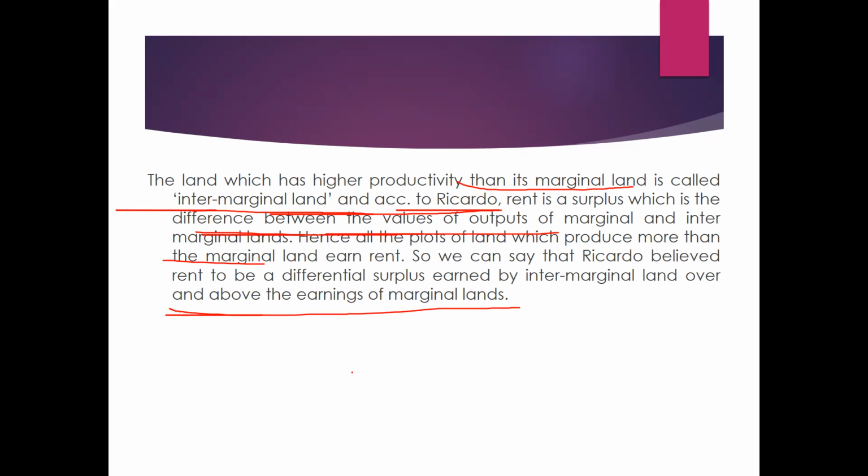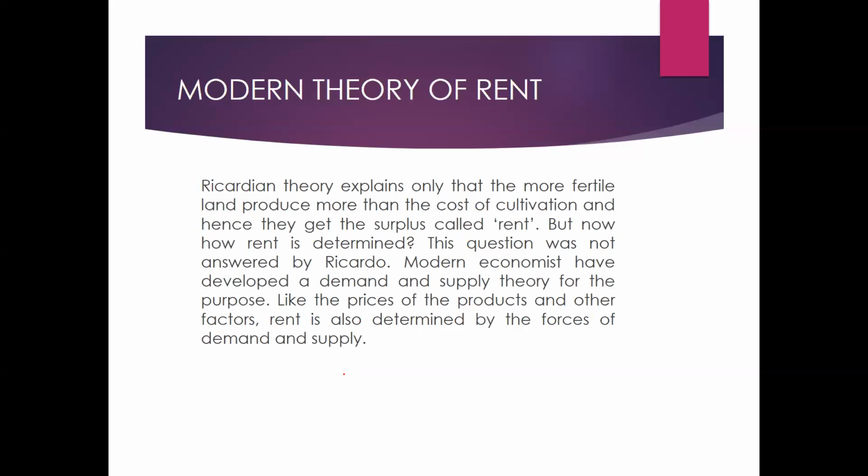So always Ricardo believed in that surplus, right? We can call it: rent is a surplus, which is the difference between the values of output of marginal and intermarginal lands. Then next we come to the modern theory of rent. The Ricardian theory explains only that the more fertile land produces more than the cost of cultivation, and hence it gets the surplus called rent.